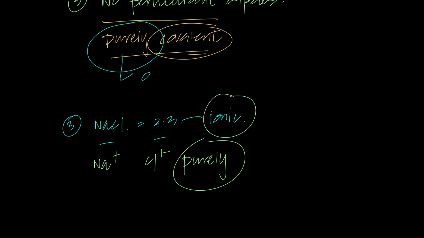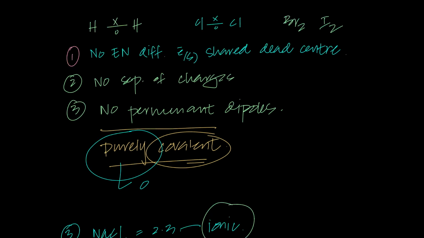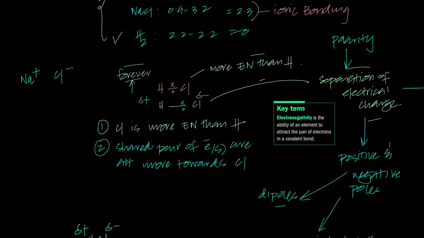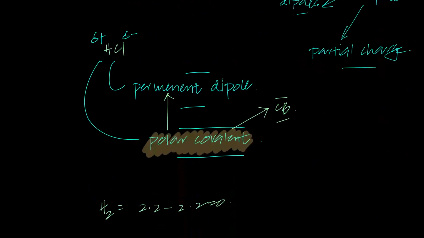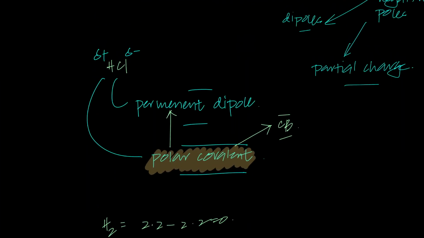Purely or completely ionic or fully polar. There are multiple words used across different boards. Since I'm catering to everybody, to some extent, it's mostly focused on Cambridge, but you may come across this word, fully polar. There's proper, complete separation of charge. This was not complete separation of charge. There was separation of charge, but not complete in the case of HCl. Therefore, you formed permanent dipoles, and you call it polar covalent.